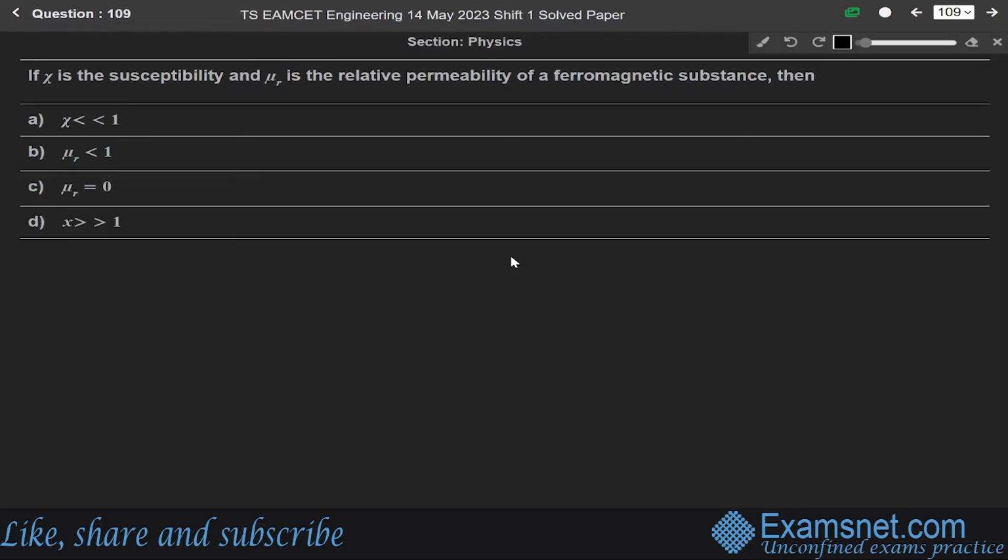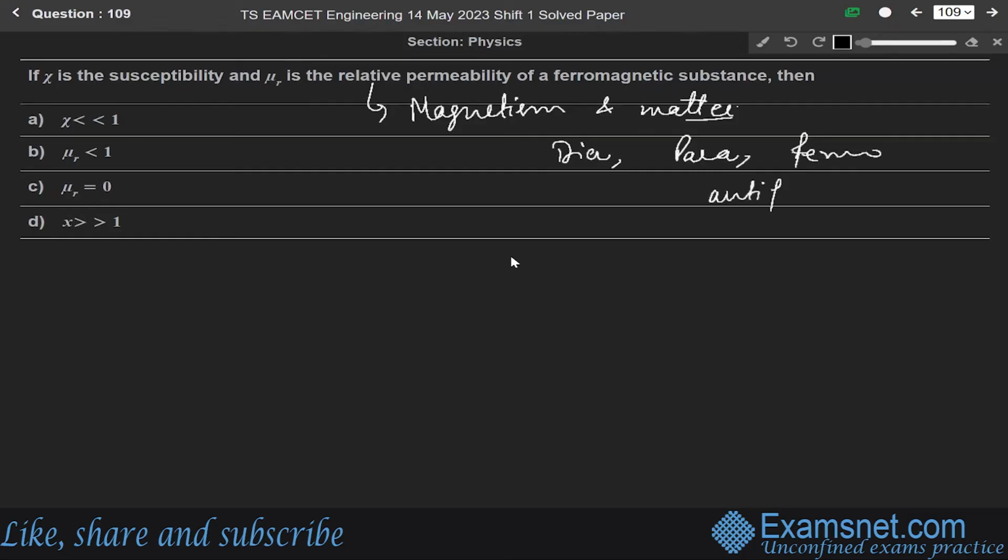Now next question 109. If chi is the susceptibility and mu r is a relative permeability of a ferromagnetic substance, then okay. Since this question is from the chapter of magnetism and matter, and this question is asking about the ferromagnetic material. Okay. So we know that there are four different types of material. The first one is diamagnetic material. Second one is paramagnetic material. Third is ferromagnetic material. And the fourth one is anti-ferromagnetic material.